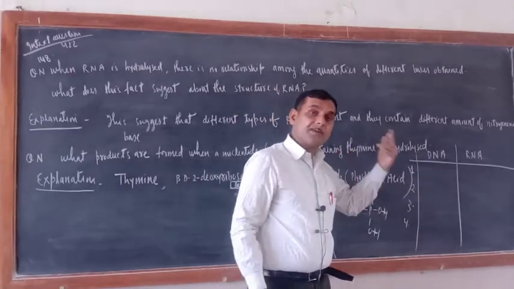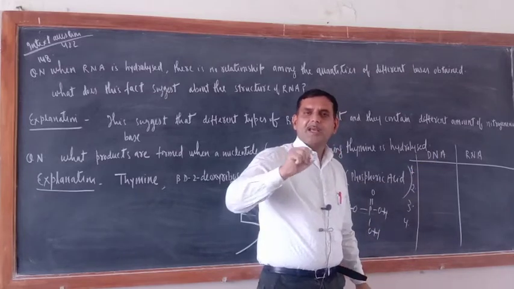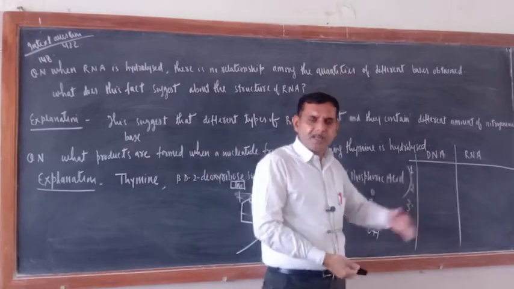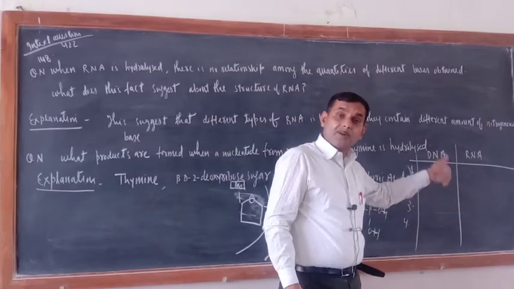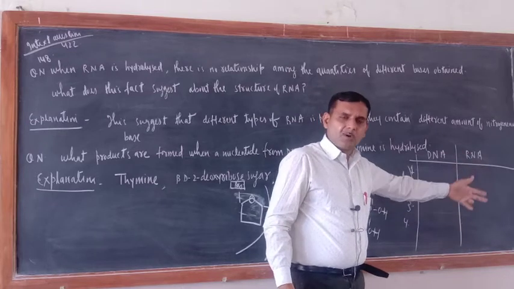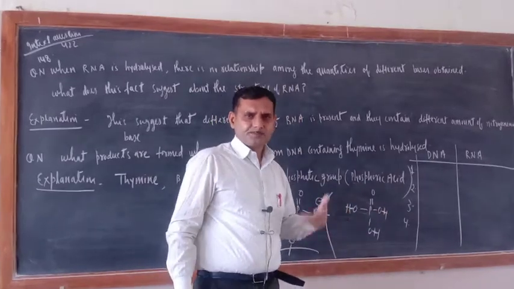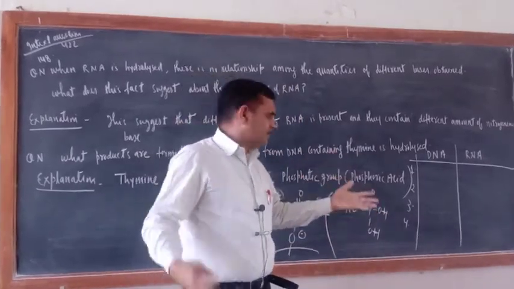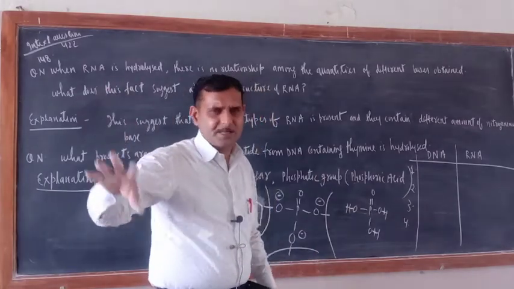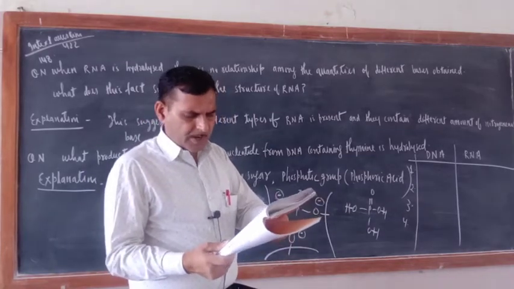Now if you want to write further, you can write the nitrogenous bases. Here A is double hydrogen bonded with T, G is triple hydrogen bonded with C. What about RNA? A is double bonded with uracil and G is triple hydrogen bonded with C. Like that 4-5 differences are enough. There are so many structural differences between RNA and DNA, but 3-4 are enough because they have asked this question. That is why I am telling you.